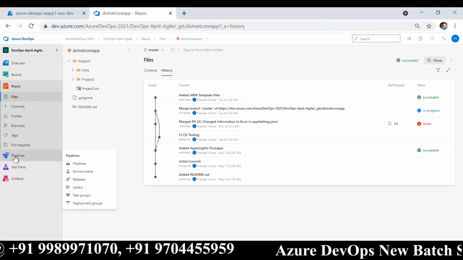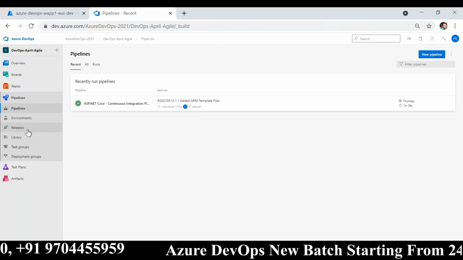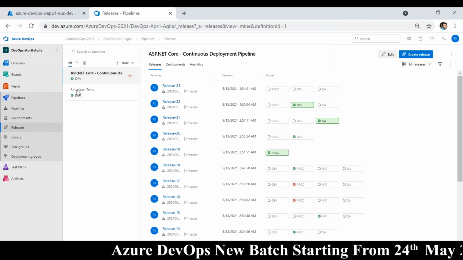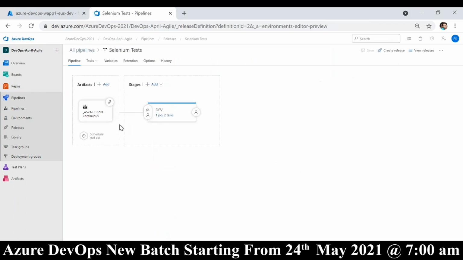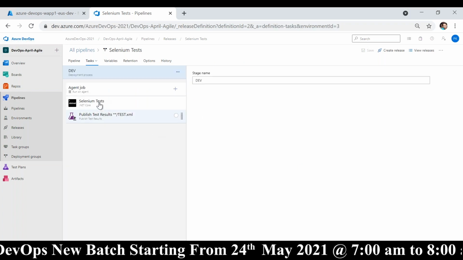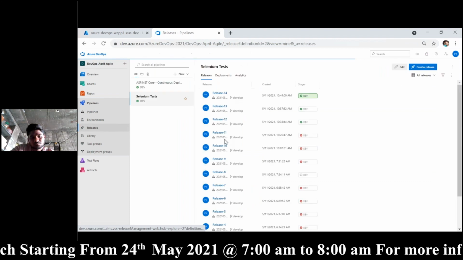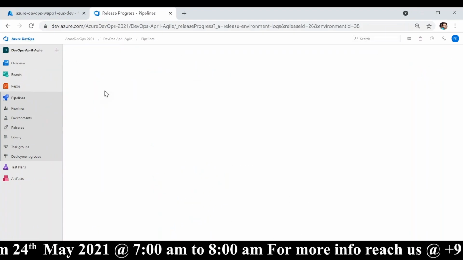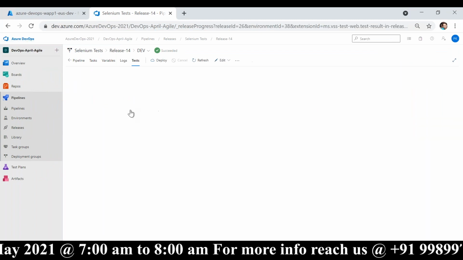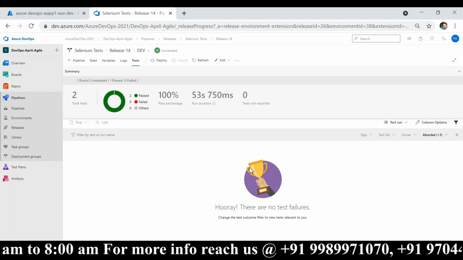I am also going to explain how a DevOps engineer will also help a tester, a Selenium tester. Right? So this contains Selenium tests. I'll just show you simple examples. So all this will be explained in the course. So you see, both of them passed, 100% pass percentage.